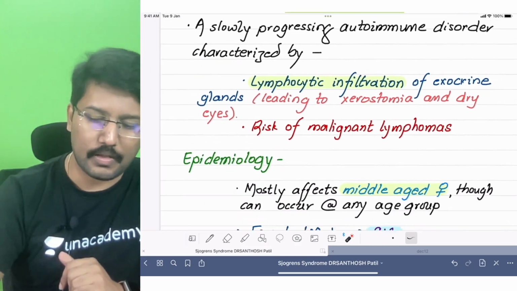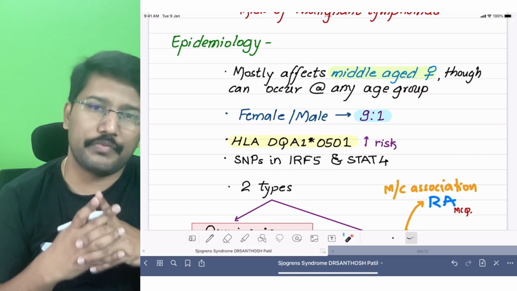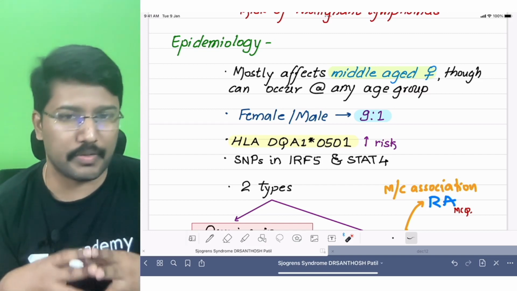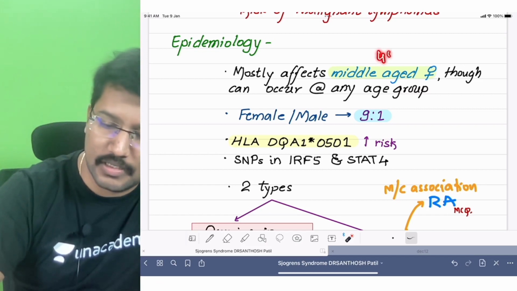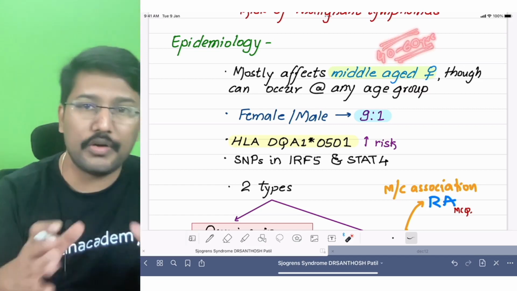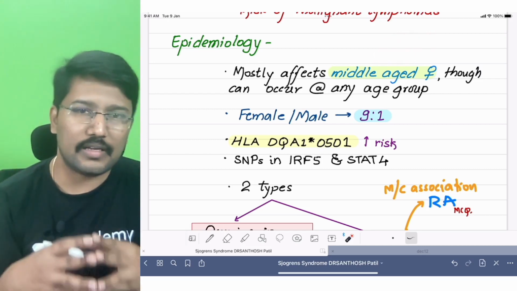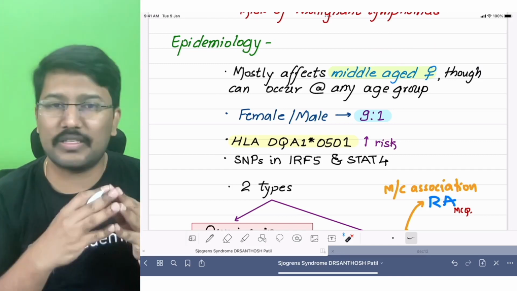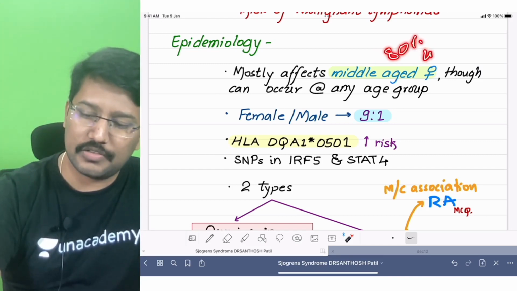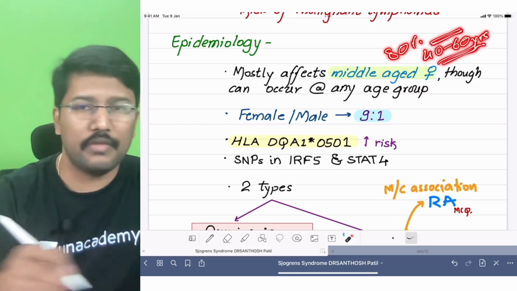Okay. Now coming to its epidemiology, this is a disorder which mainly affects females. Okay, that too characteristically it affects middle-aged females. If you have to talk about the age range, around 40 to 60 years is the age range where the majority of these patients are found. But still remember, it is not uncommon to see a child presenting with Sjogren syndrome, because it can occur at any age, but 80% of the patients are found in this age group of 40 to 60 years. And most of your patients are going to be females.